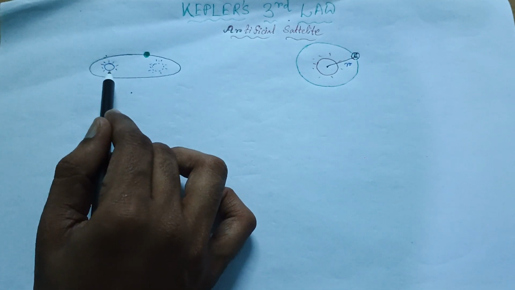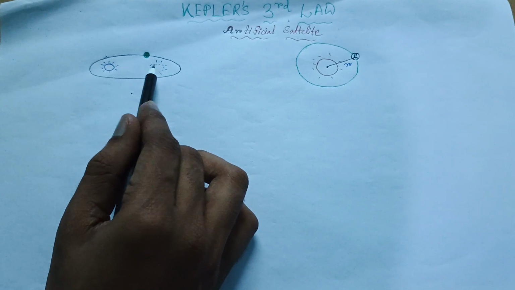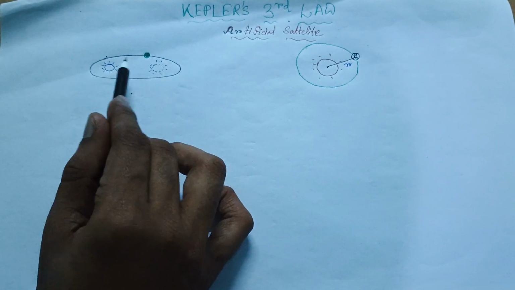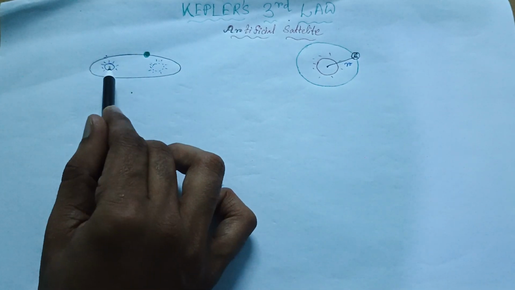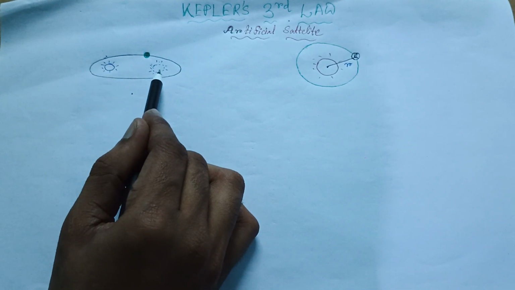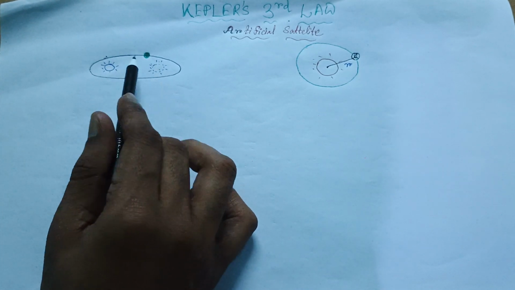And the sun or the star which it is revolving around should be at one of the foci of this elliptical path. It could be here or it could be here, that depends on the time, on the position. So this is the first law.